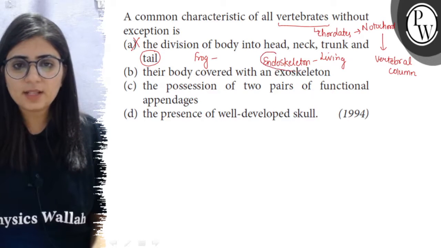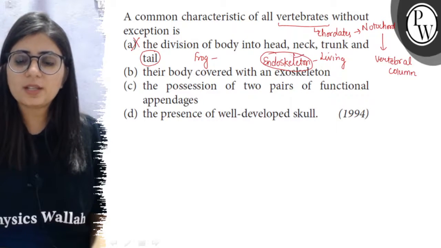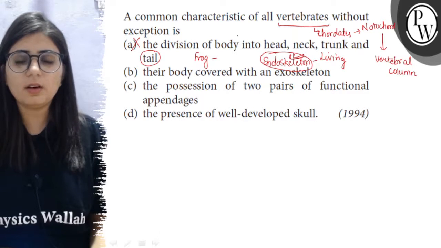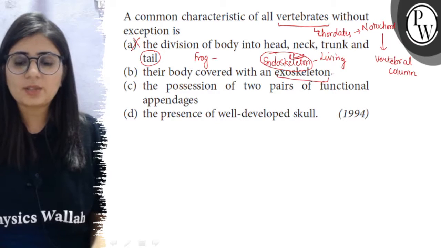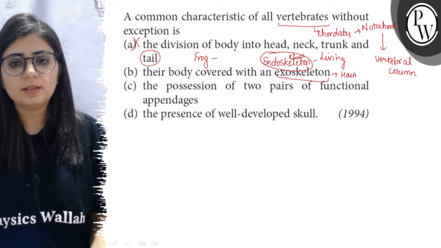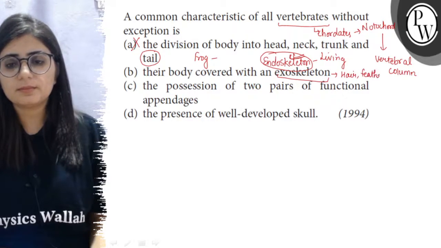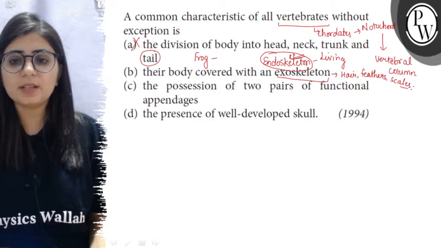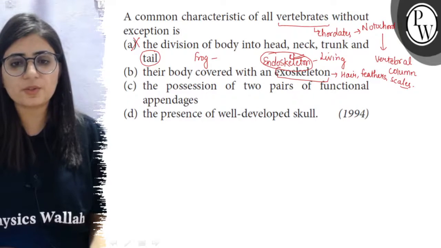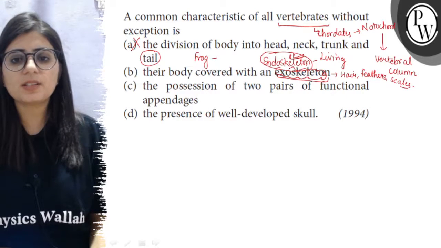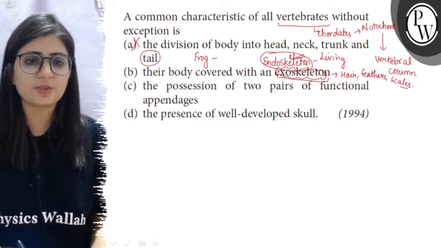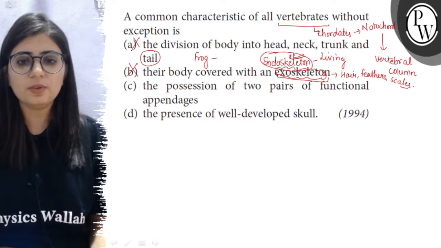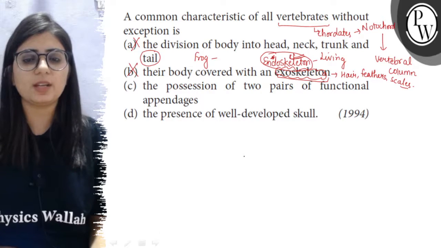So presence of an endoskeleton is found in all vertebrates, but the exoskeleton, like hair in mammals, feathers in birds, and scales in fishes and reptiles, is not. In amphibians there is no exoskeleton. Also in some fishes scales are absent, so it is not mandatory that all vertebrates have an exoskeleton. So this is also not true, but all vertebrates have an endoskeleton.